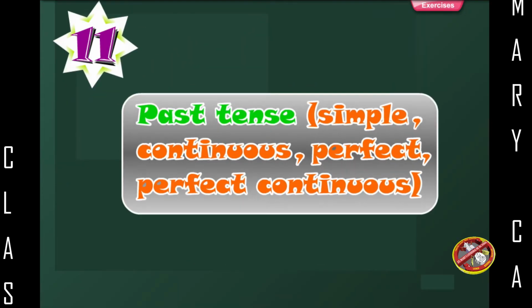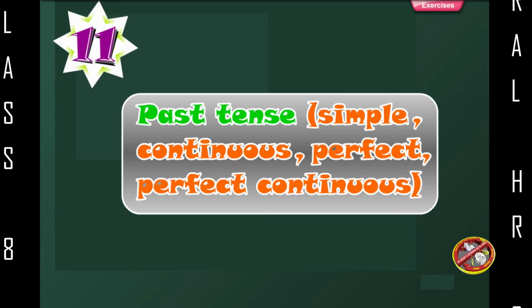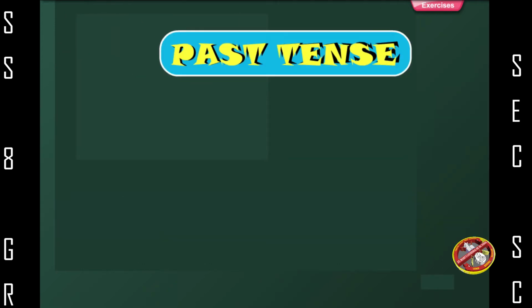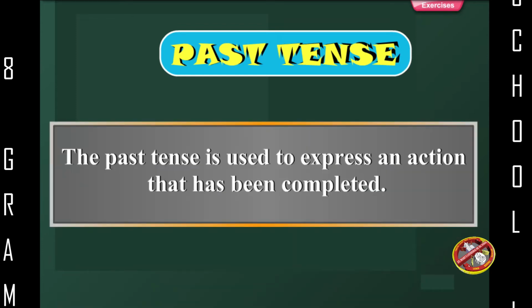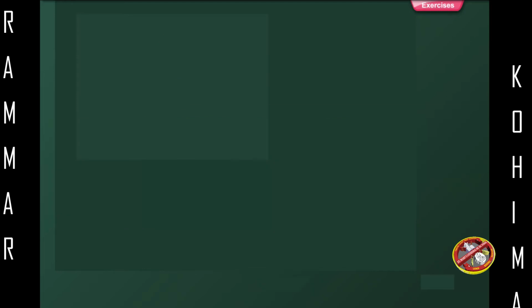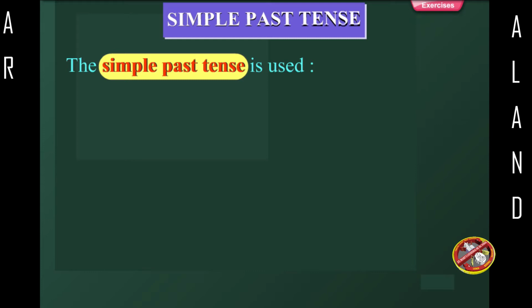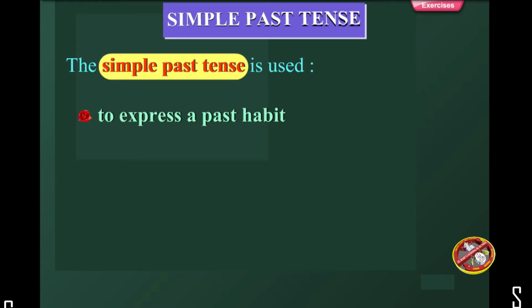Chapter 11. Past tense. Simple, continuous, perfect, perfect continuous. Past tense. The past tense is used to express an action that has been completed. Simple past tense. The simple past tense is used to express a past habit.